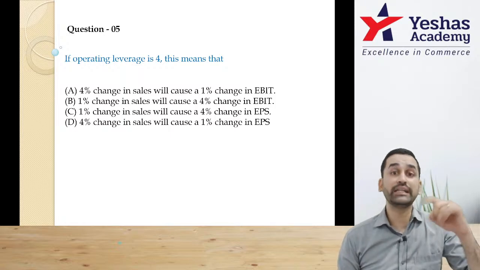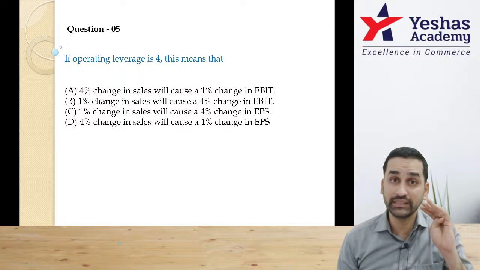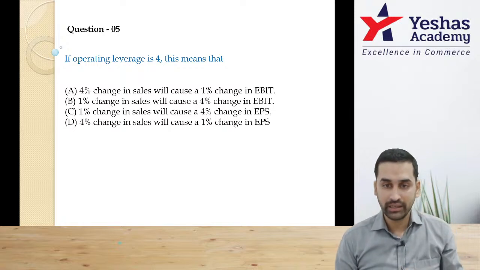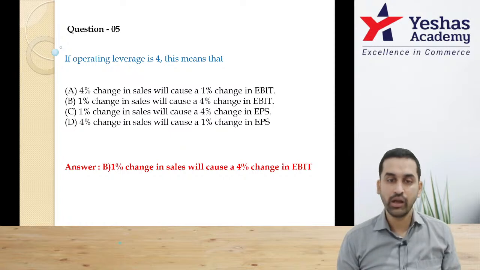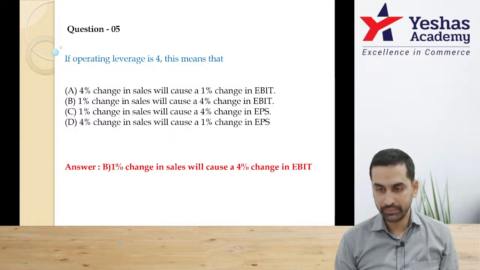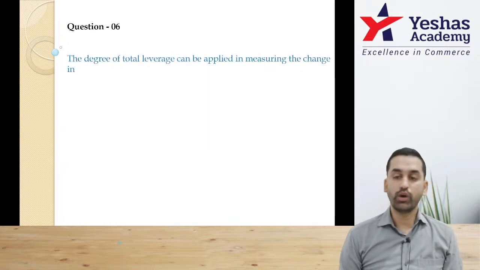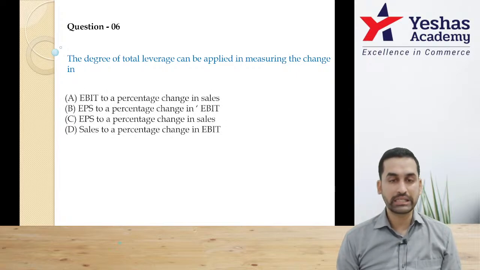For 1% change in sale, there is 4% change in EBIT. And which is the correct option? 1% change in sale, 4% change in EBIT. It should be B. Everybody? Good. Let's move on.